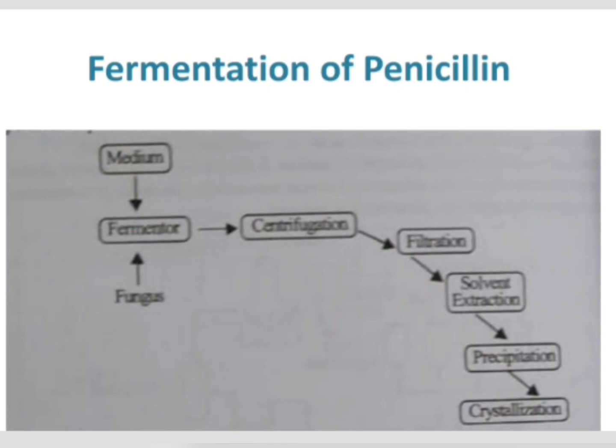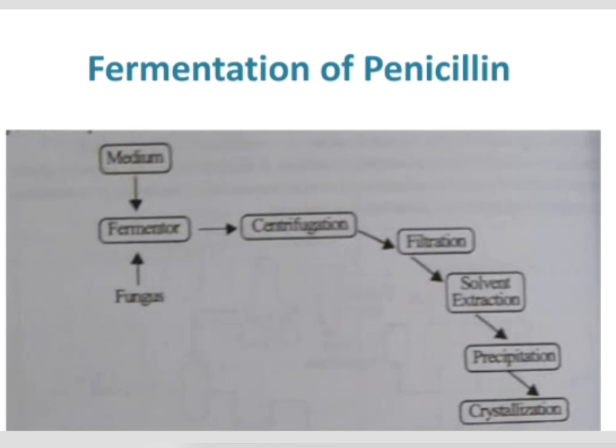And for separation of these antibiotics, first of all we have to centrifuge it, then filter the centrifugation product, then by solvent extraction, by treating it with butyl alcohol or acetyl alcohol, then we